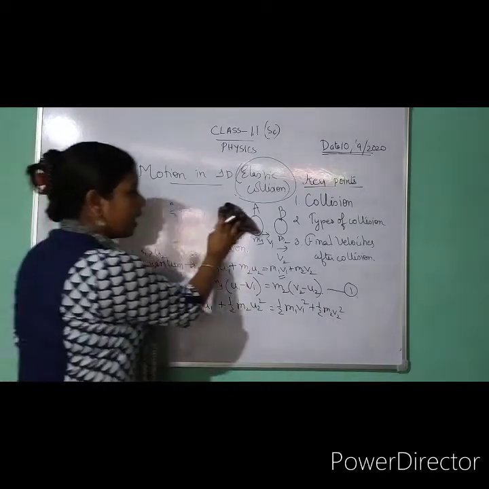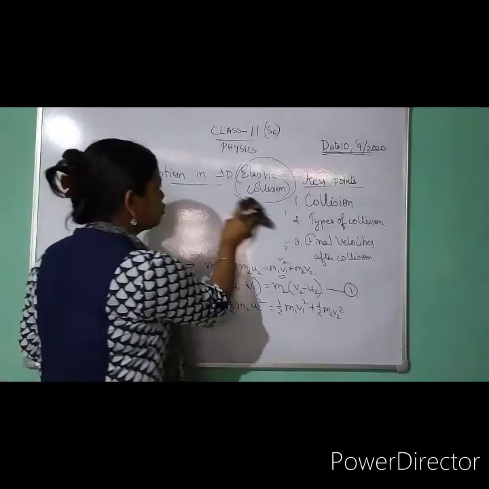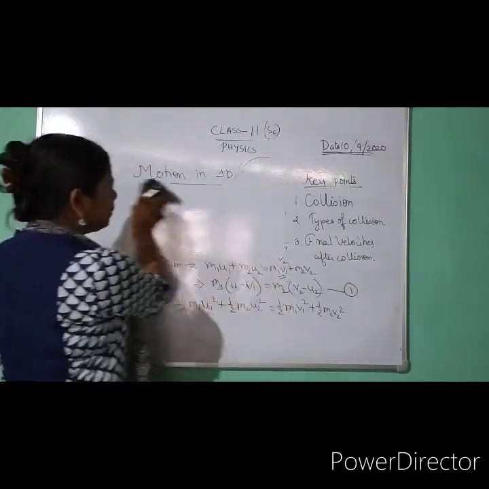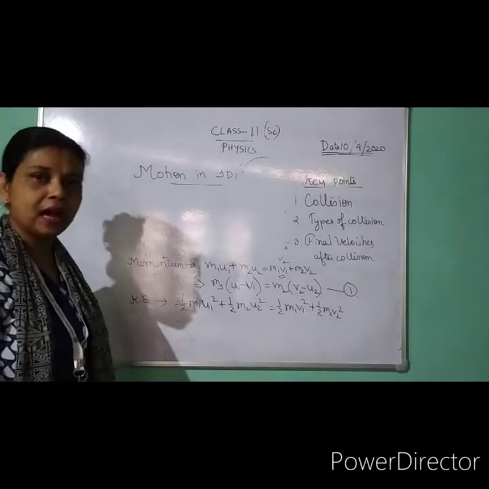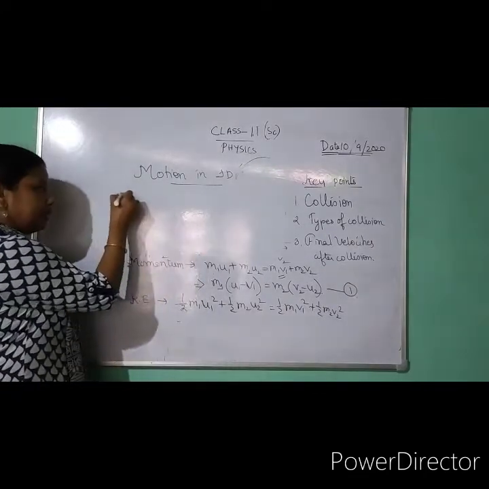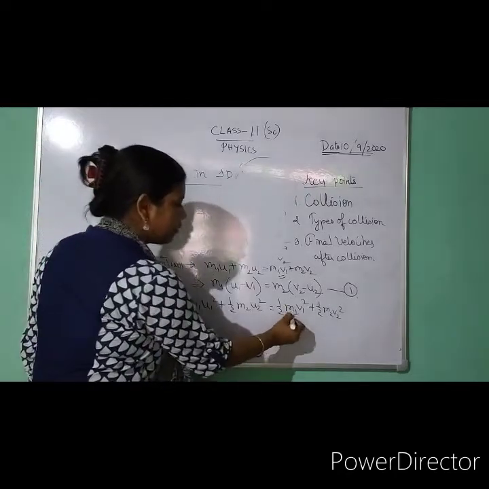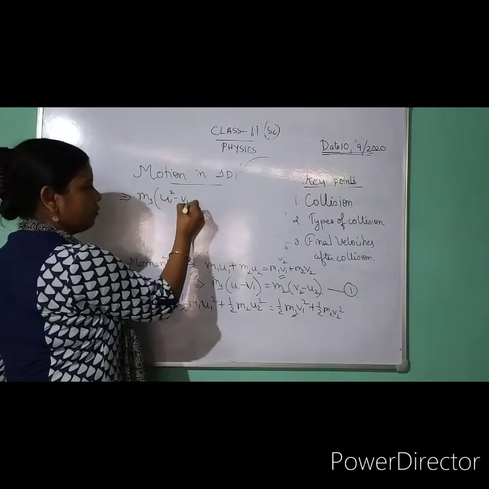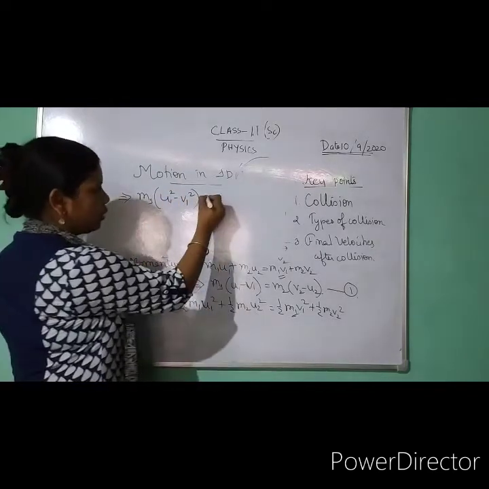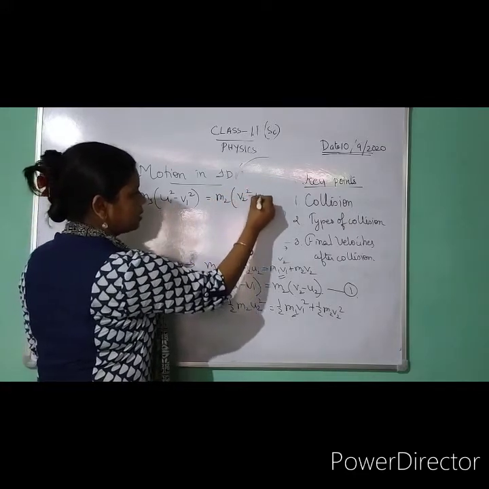Then I will move to my next equation. It is the same equation, I will just do some manipulation here. A little bit of changing. Half will cancel out because we have half on all the sides. So similarly, can I write this as m1? This term I will bring to the left hand side. So I will write it as u1 square minus v1 square, which will be equal to m2 into v2 square minus u2 square.